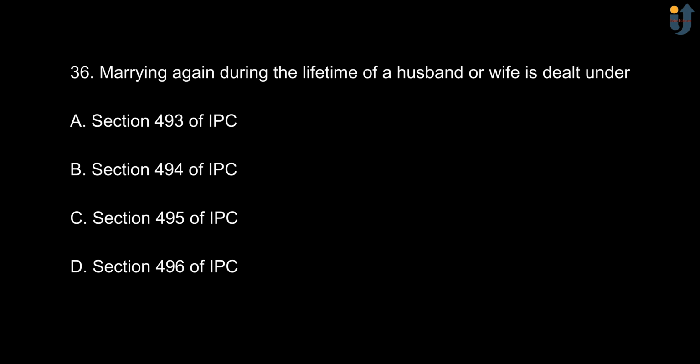Next, marrying again during the lifetime of a husband or wife is dealt under option A, section 493 of IPC. Option B, section 494 of IPC. Option C, section 495 of IPC. And option D is section 496 of IPC. And the correct option is option B, section 494 of IPC.